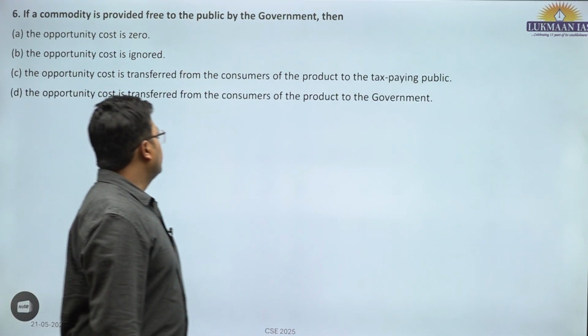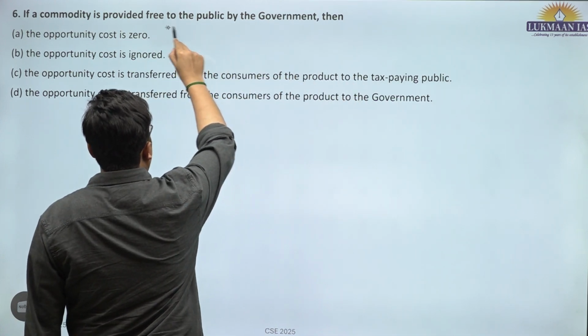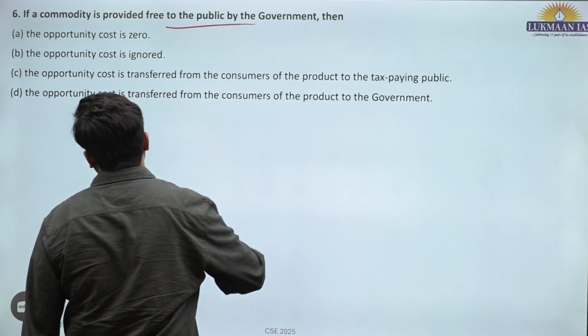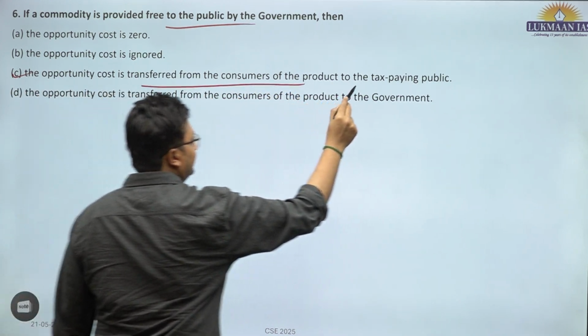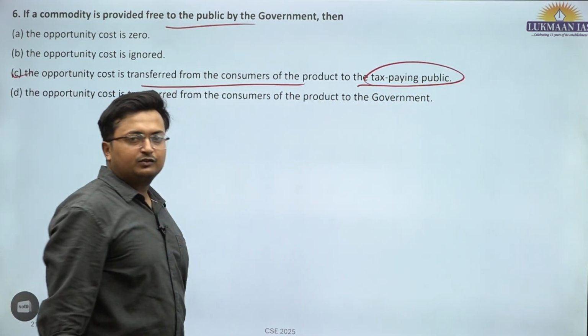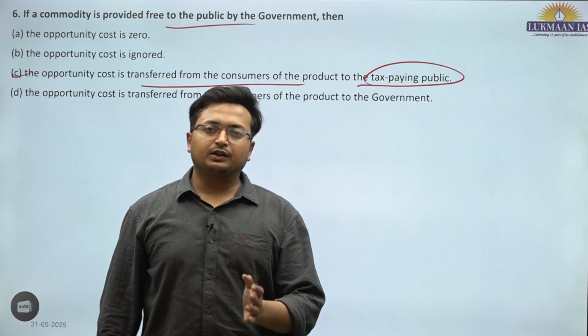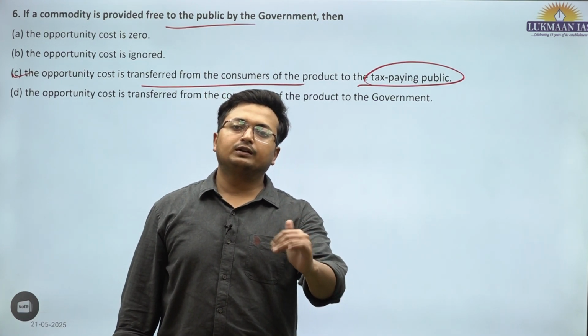If a commodity is provided free of cost to the public by the government, then the opportunity cost is transferred from the consumer of the product to the tax paying public. Basically, it is talking about opportunity cost, the next best alternative which is foregone.